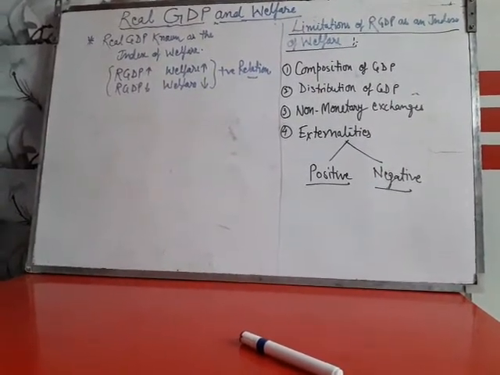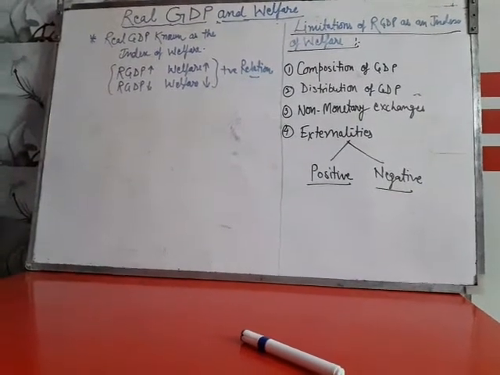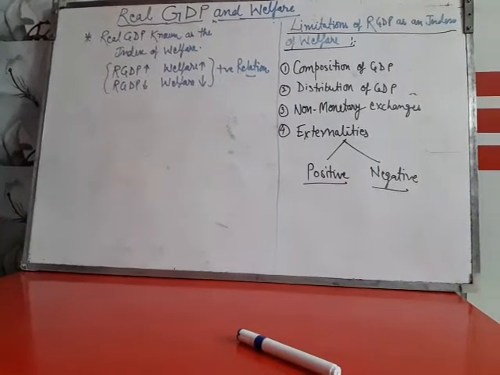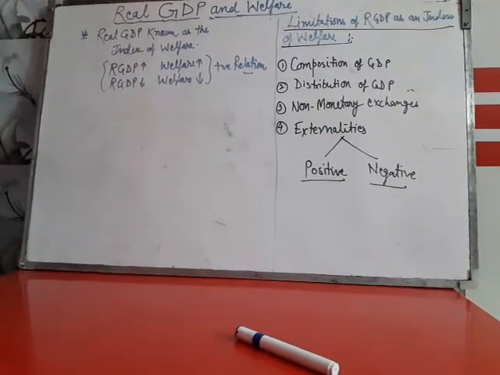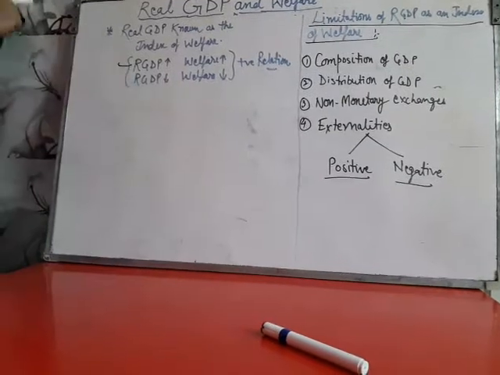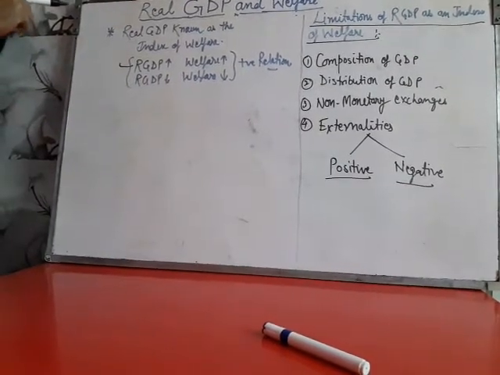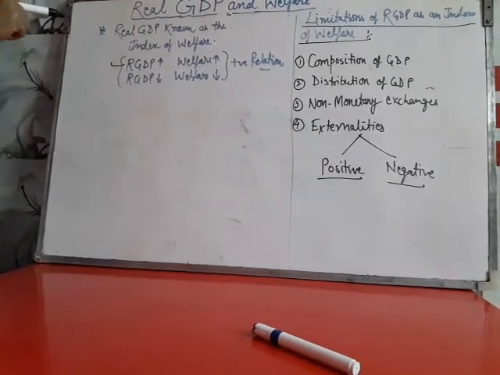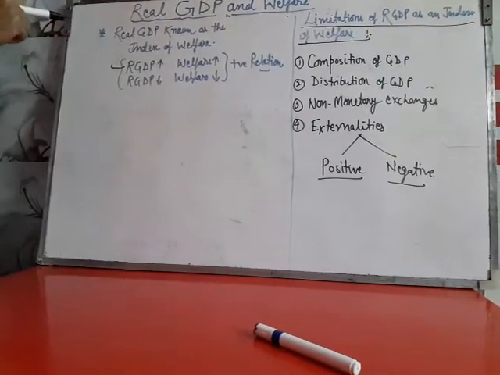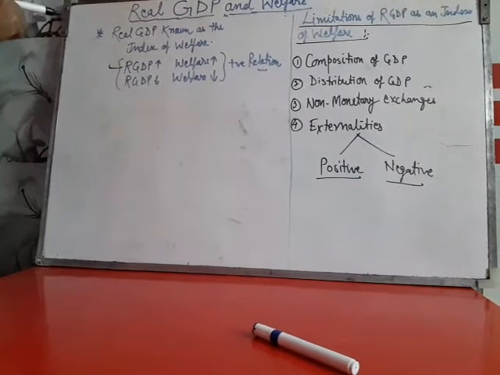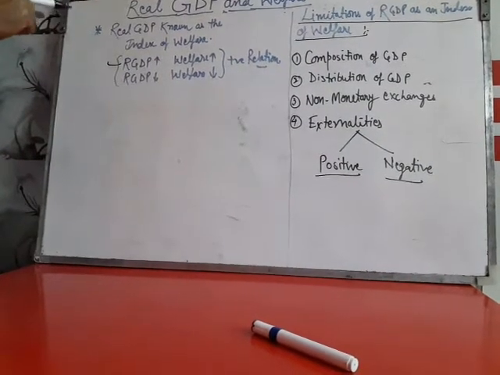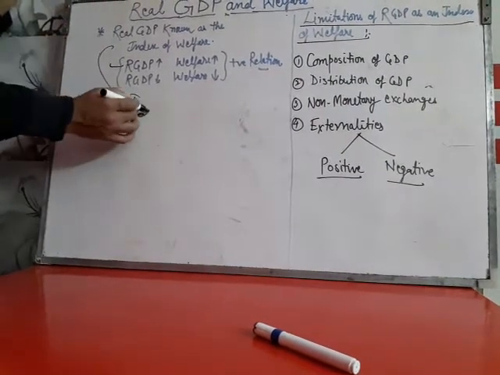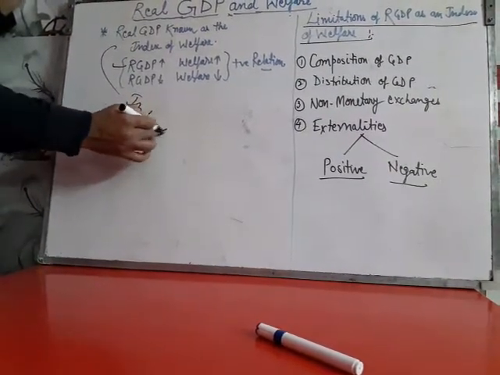We know that the real GDP means the value of goods and services estimated on constant price. So, if the real GDP increases, the value of goods and services in the economy will increase, like health services, education services, transportation, infrastructure, etc. So, the welfare of people will increase. And that's why the real GDP is known as the index of welfare.